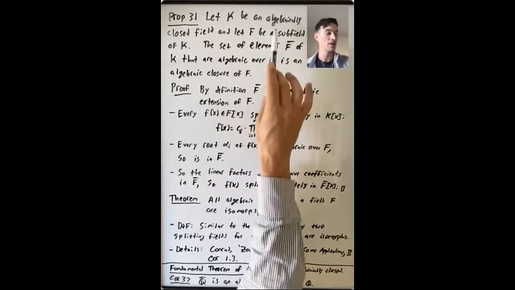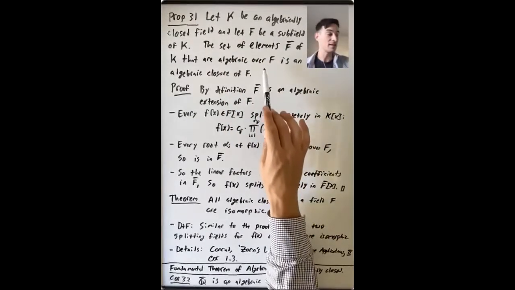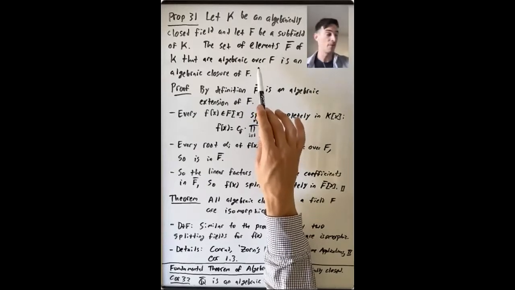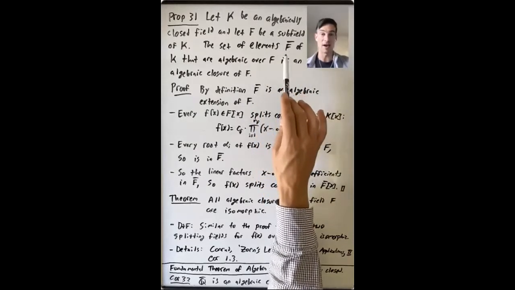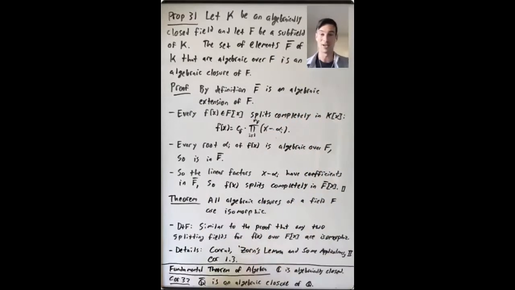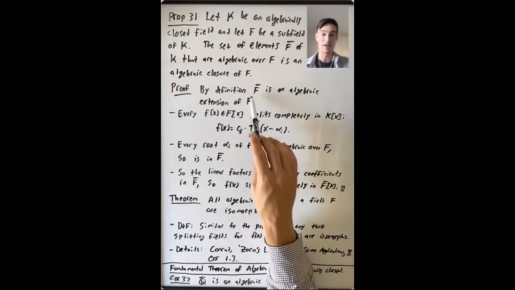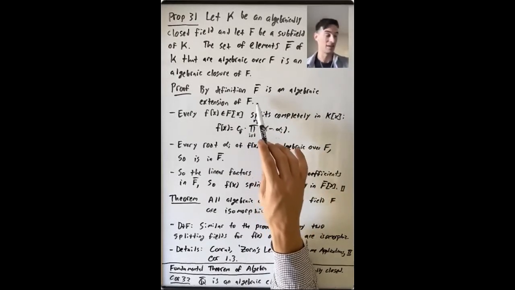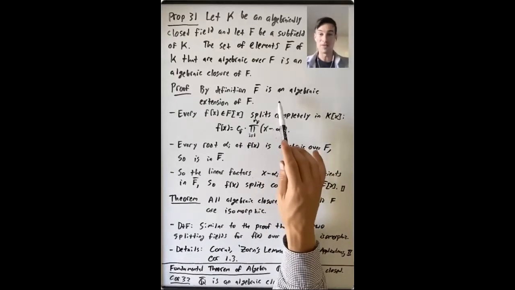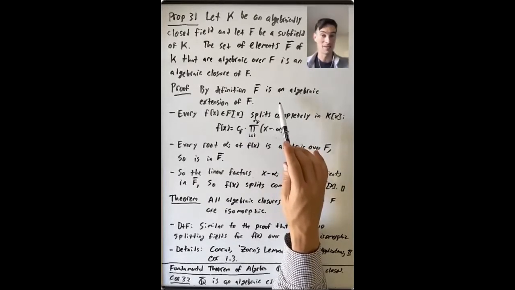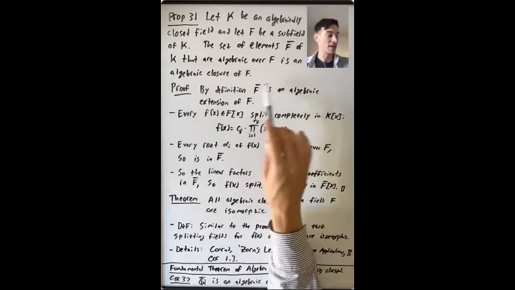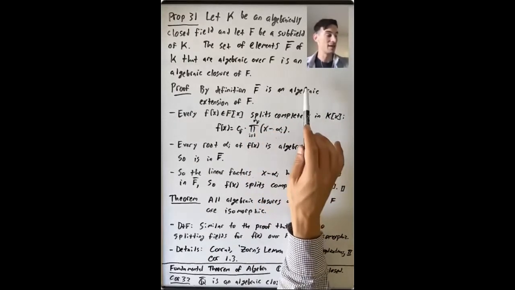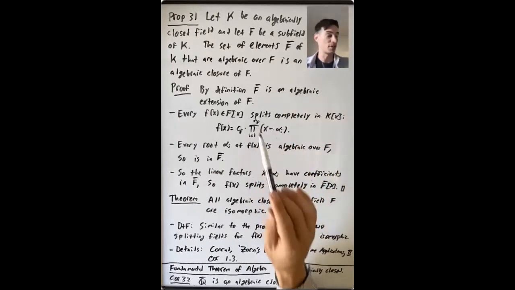Okay, so K is this huge algebraically closed field. Maybe it contains some elements that are not algebraic over F. But if you just look at the subset of elements of K that are algebraic over F, that's an algebraic closure of F. By definition, F bar is an algebraic extension of F. It's a collection of all of these elements in this field that are algebraic over F. We know that you can add, multiply, divide, and you're going to get more elements of K that are algebraic over F. And everything in this field extension is going to be algebraic over F. So this is an algebraic extension.